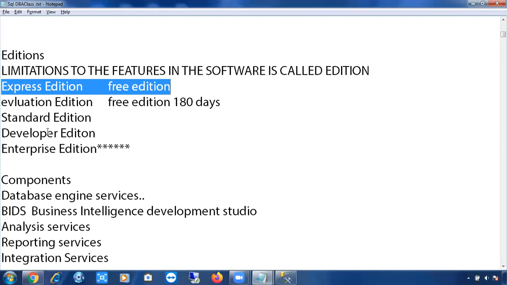And the evaluation edition has some more features, like silver plan and gold plan. Some more features are unlocked in the evaluation edition, but it is not a complete edition. It is free for 180 days, which means 6 months. You can use the evaluation edition for 6 months for free, but there are some limitations. You cannot install this evaluation edition in a production environment.